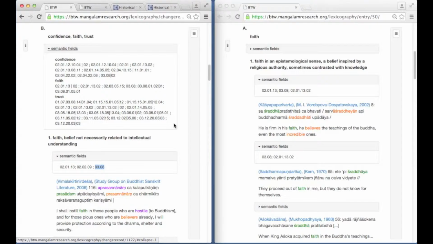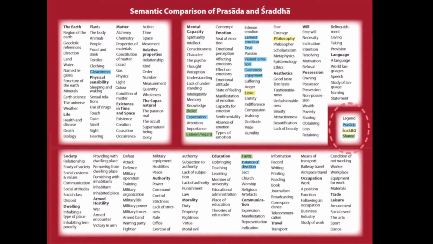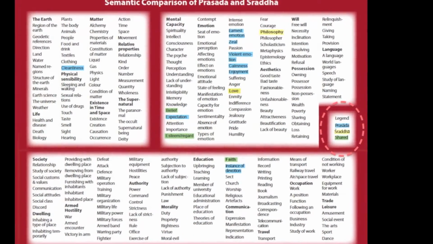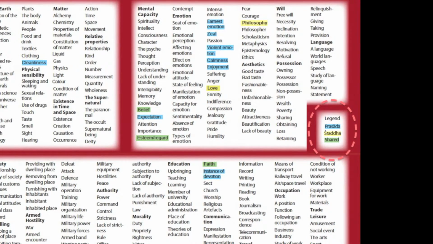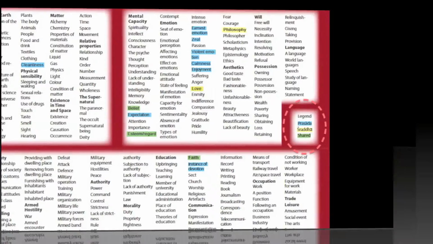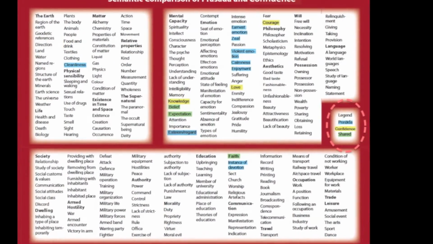Comparing lists of semantic field numbers is time-consuming. In the implementation phase, we will develop a suite of data visualizations that will make semantic comparison much more effective. It will be easy to spot differences in the denotational range of prasada and shraddha using charts based on the historical thesaurus conceptual structure. It will be easy to compare the semantic range of prasada with those of its possible